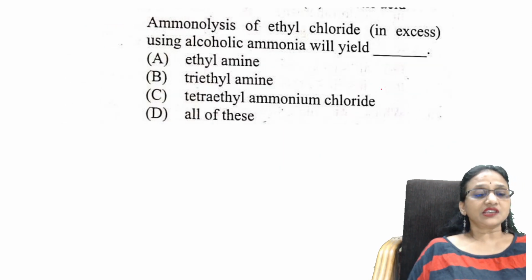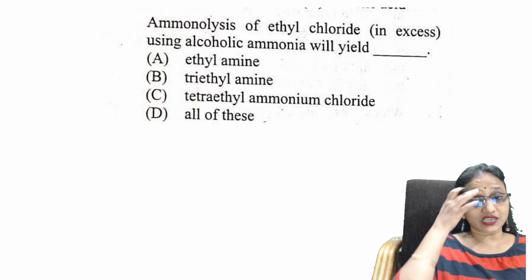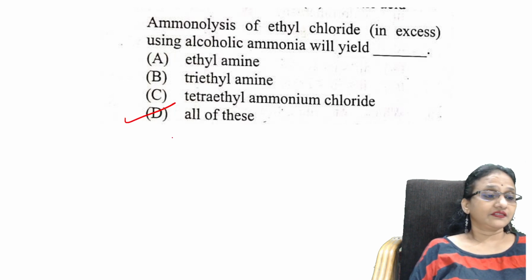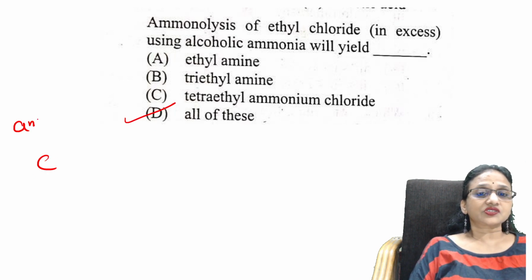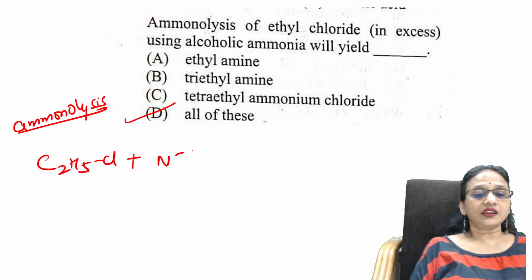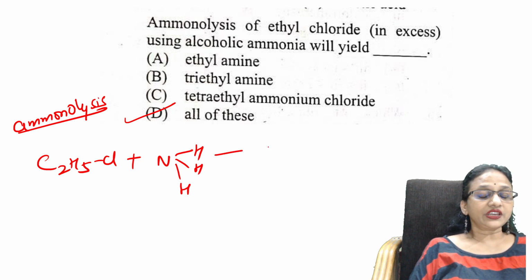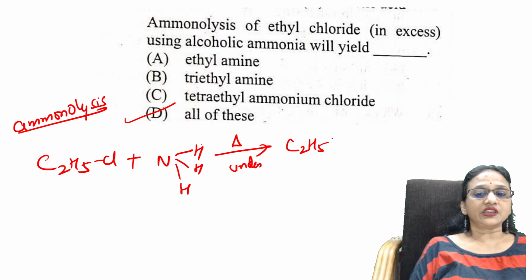Next one. Ammonolysis of ethyl chloride in excess using alcoholic ammonia will yield which? Oh, very important. It's D. Why? See here. This reaction is called ammonolysis. What will happen? Your C2H5Cl plus NH3. Now you are going to heat it under pressure. So one ammonia goes and adds. Check, students. First C2H5NH2, plus HCl.